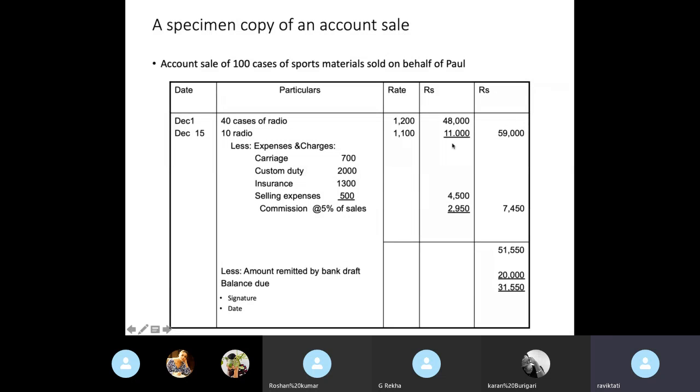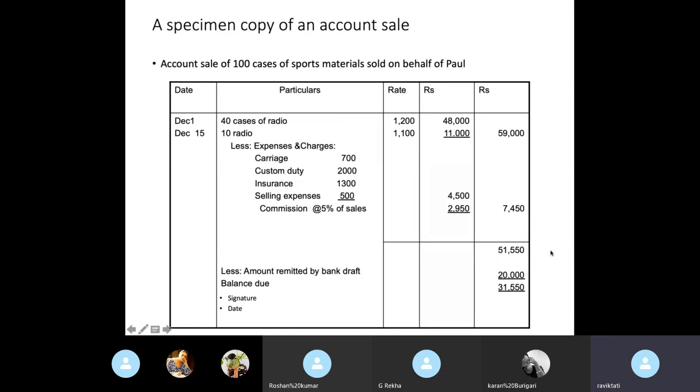Okay. Now from this, he deducts all his expenses. Look at this: carriage, customs duty, insurance, selling expenses, and his commission. So all these are expenses and this is his commission. Sometimes there is an extra commission, del credit commission at 1% of the sales. So that is added here. Then the total amount is taken to the outer column of the amount. So 7450 in this case.